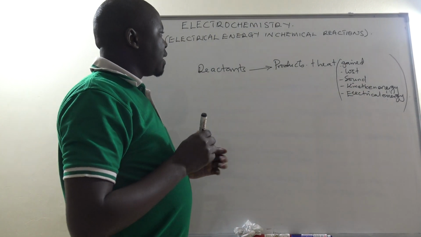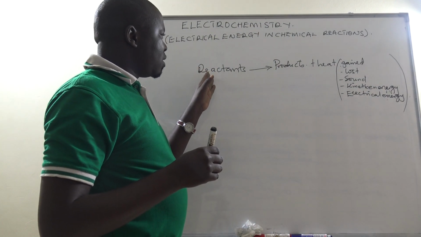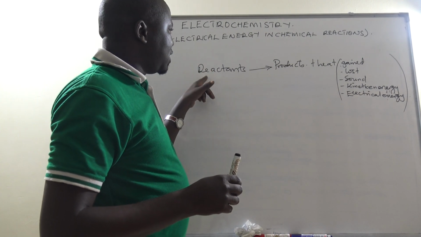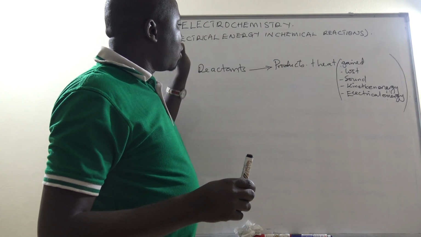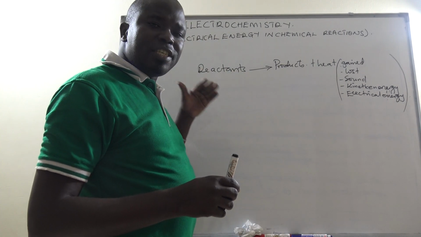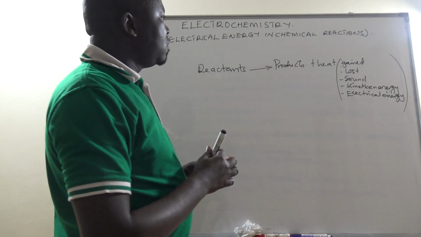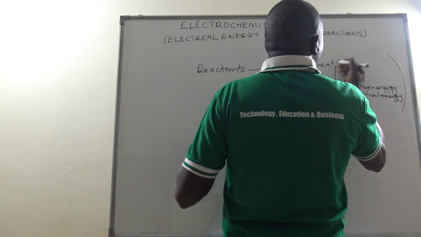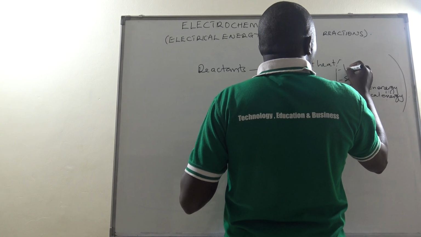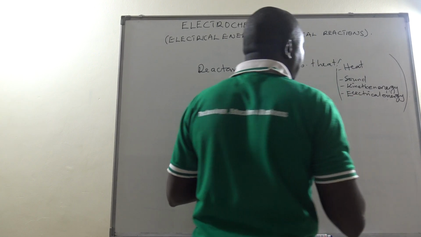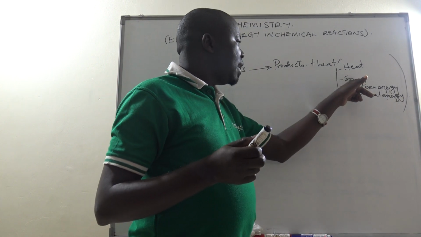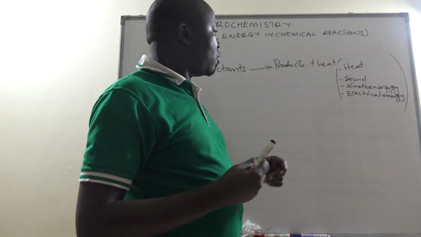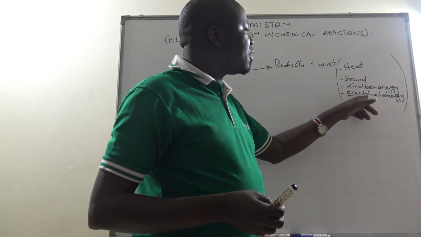So we need to know that in every chemical reaction, the energy which is stored in the substances that are reacting can be lost, or sometimes there is a gain of energy as a result of the reaction. The energy gained or lost can be in the form of heat, as we saw, in the form of sound, in the form of kinetic energy, whereby there is movement of particles. It can even be in the form of electrical energy.